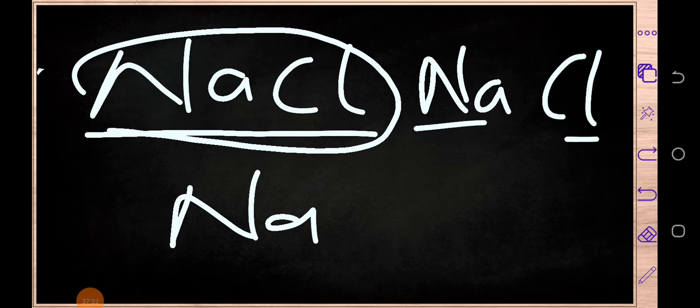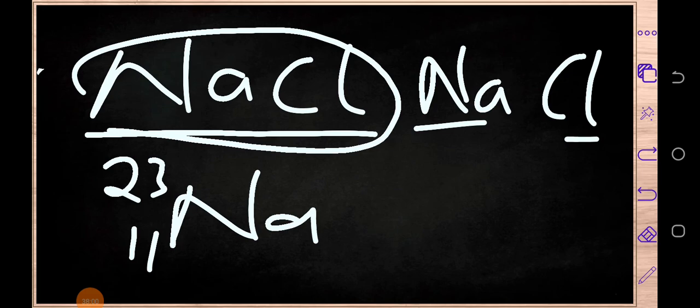Sodium is on number 11, and its mass number is 23. By the way, I would encourage you to master the first 20 elements. What you can do is write them on paper, then stick that paper somewhere so that you can see the elements each and every day.